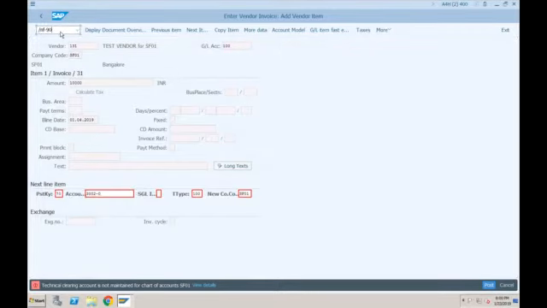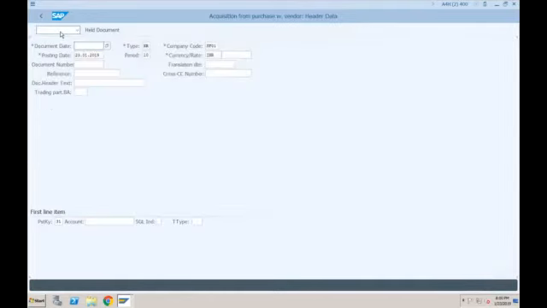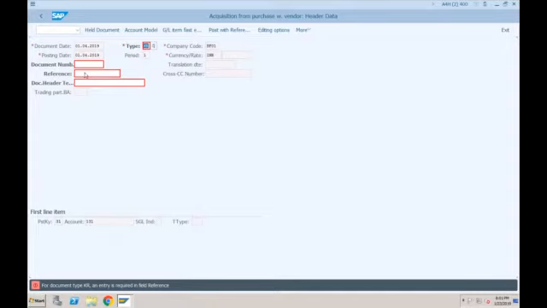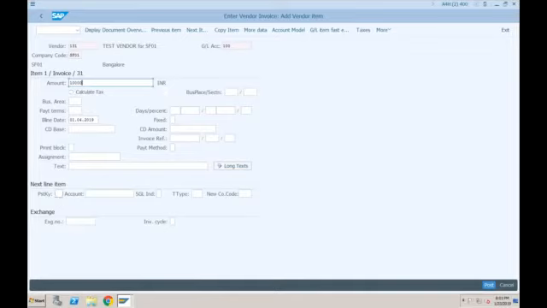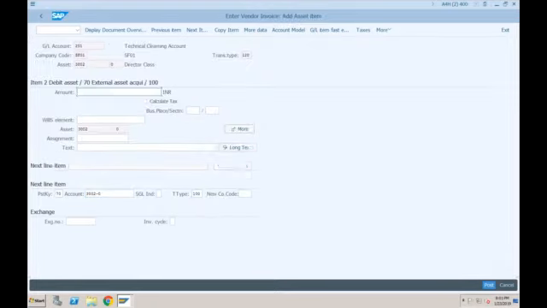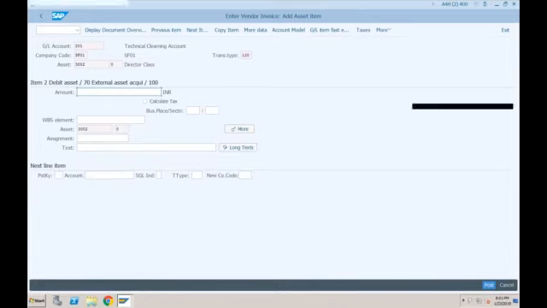So F-90. Okay, 31, we have to provide the vendor, which is 131, press enter. Specify the reference, amount, 70, this asset, transaction type 100, and press enter. Okay, so now that error is gone because the system has determined the technical clearing account. You can see here, this 201 technical clearing account has been determined by the system.